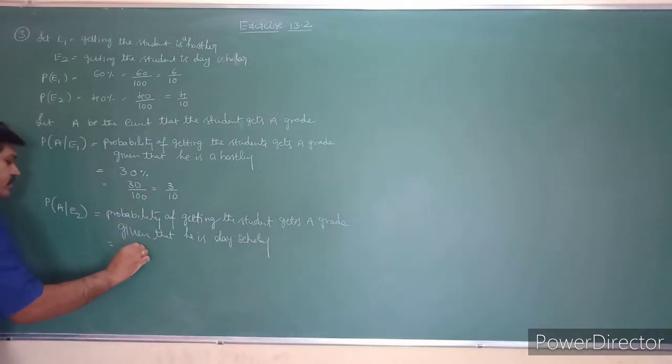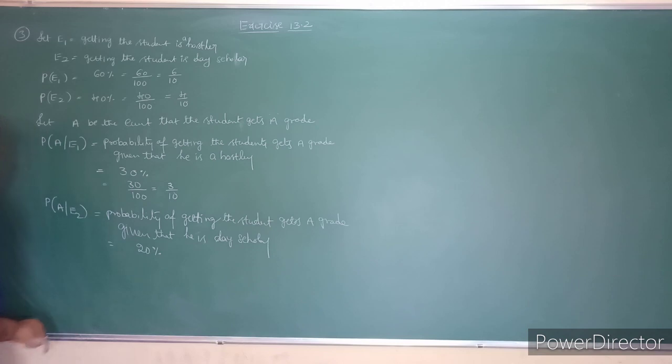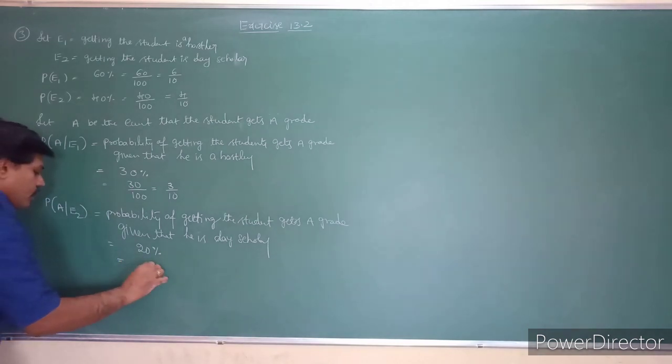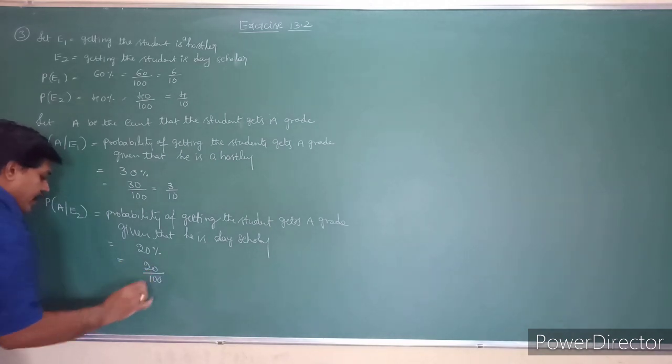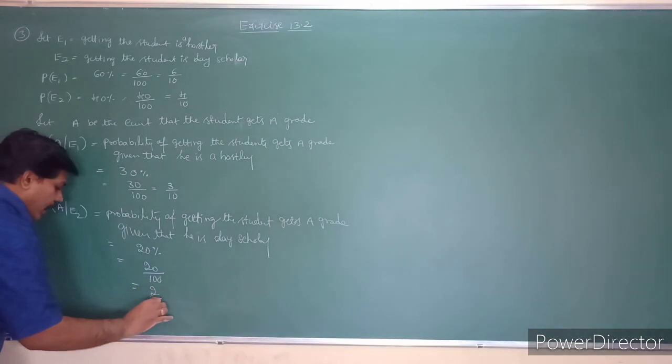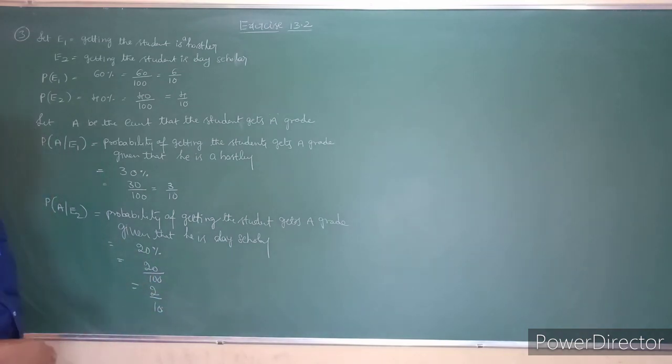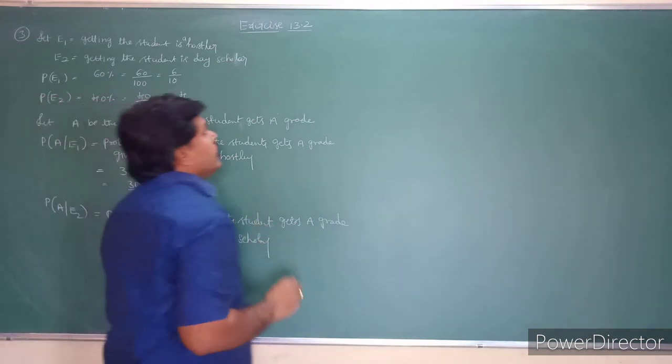This is 20%, so that is 20 by 100, which is 2 by 10. So what are they asking you?